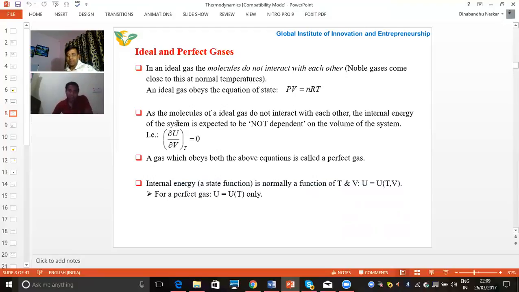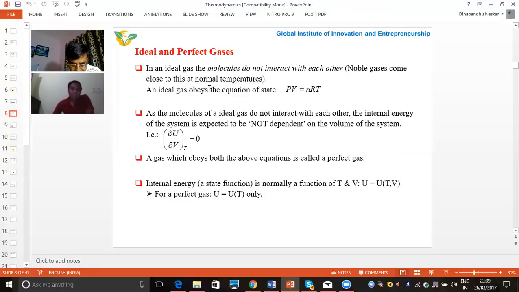And as molecules of an ideal gas do not interact with each other, the internal energy of the system is expected not to depend on the volume of the system. So we can write: del U upon del V equal to 0. This is the example of ideal systems.